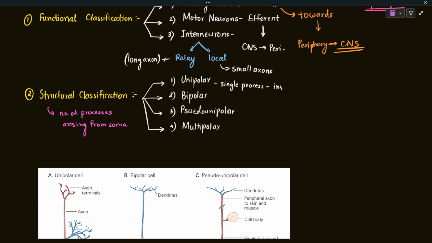So these are found in invertebrates, and even in the vertebrates in the autonomic nervous system.